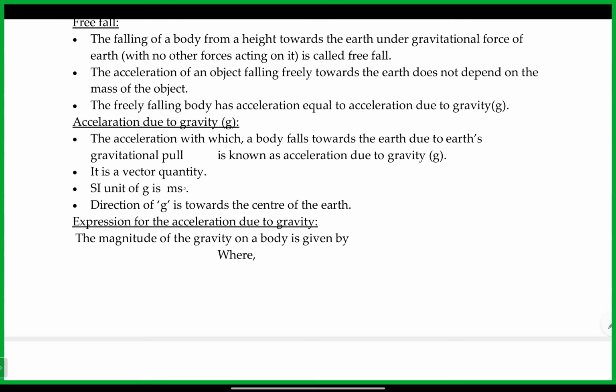Now they are explaining clearly acceleration due to gravity. The acceleration with which a body falls towards the earth due to gravitational pull is known as acceleration due to gravity.